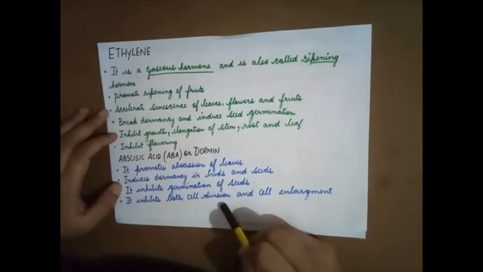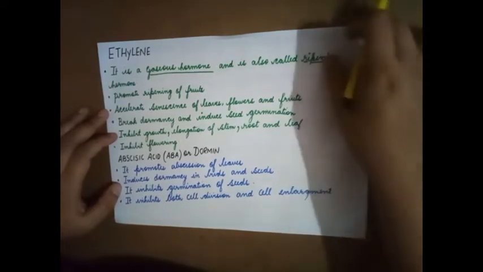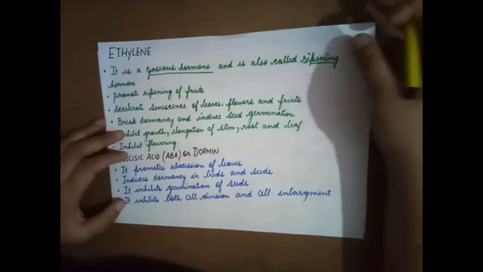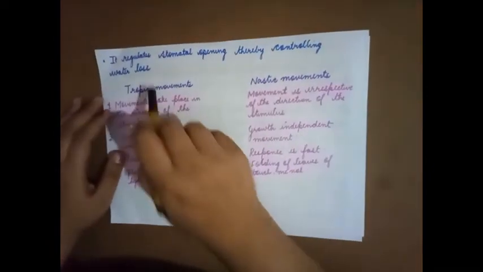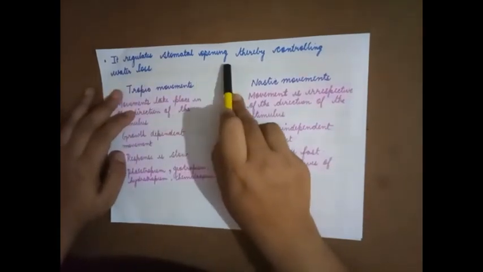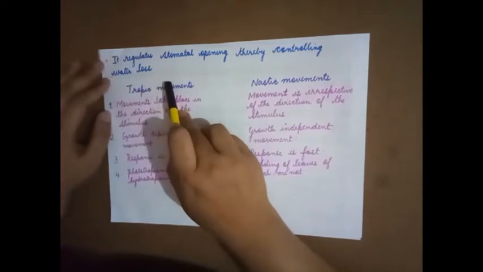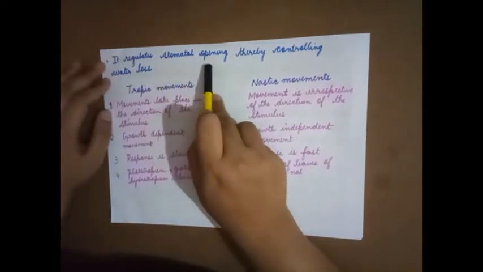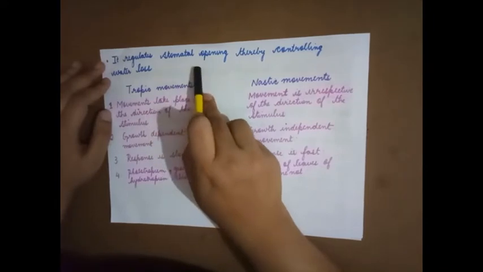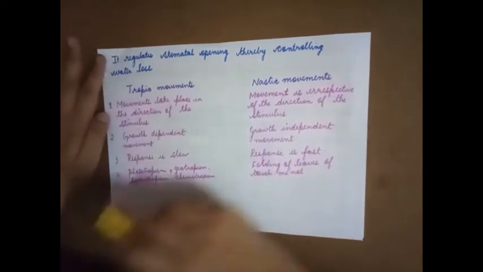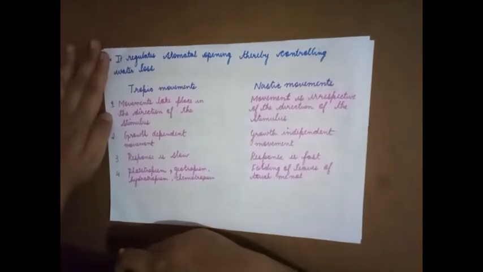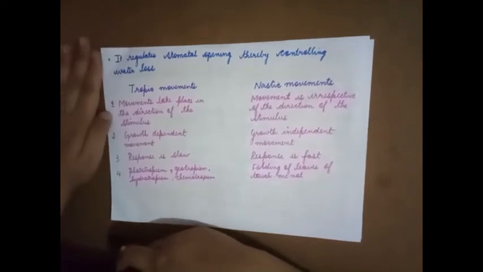It inhibits both cell division and cell enlargement. So it does not help in cell division nor cell enlargement. It also regulates stomatal opening, thereby controlling water loss. So this hormone is responsible for regulating the stomatal opening. This is with respect to the plant hormones or phytohormones. Hopefully, growth inhibitors as well as growth promoting hormones are clear to you.